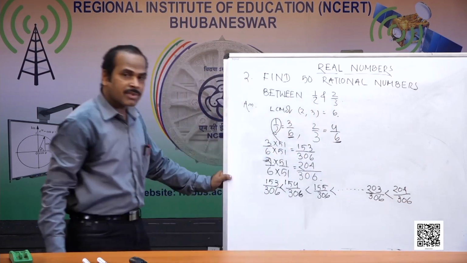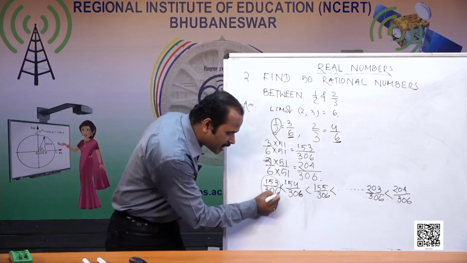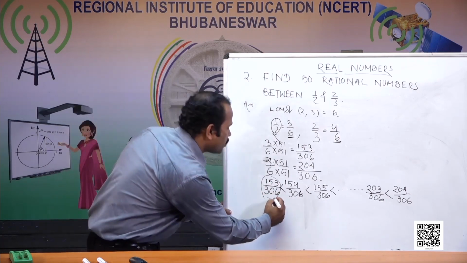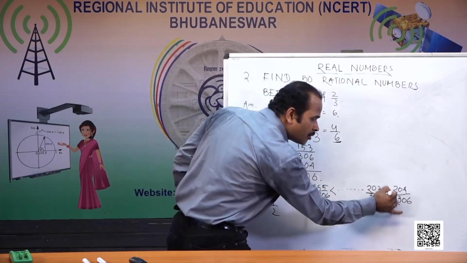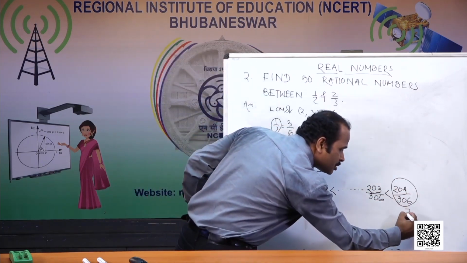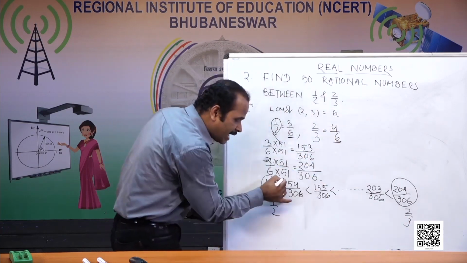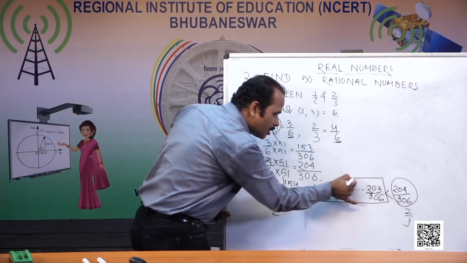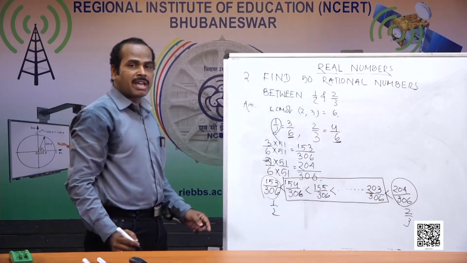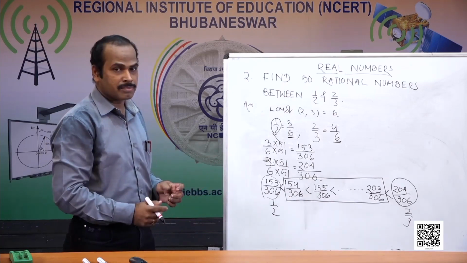When I write 153 by 306, this represents 1 by 2. When I write 204 by 306, this represents 2 by 3. Between 1 by 2 and 2 by 3, I inserted 50 rational numbers. By this process, we can find any number of rational numbers between two given rational numbers.